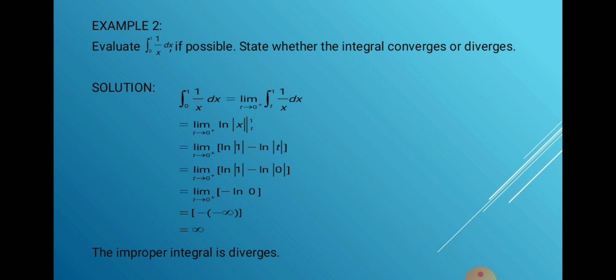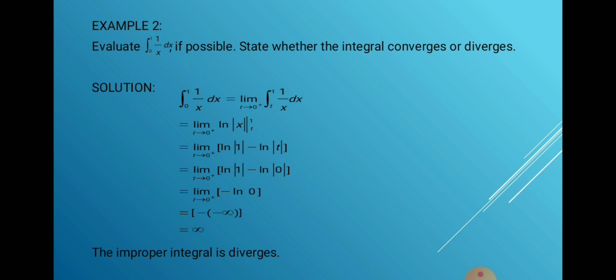Using equation number 2, the integration from a to b of f of x dx is equal to the limit as t approaches a from the right of the integration from t to b of f of x dx.